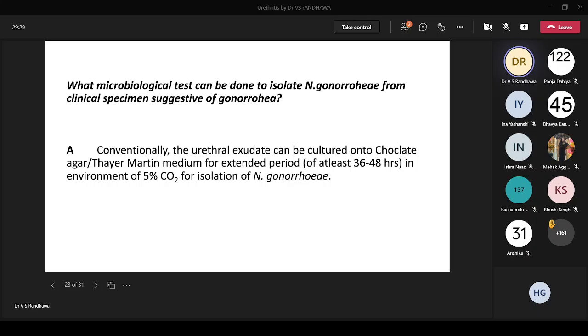Now another thing you should see, like we were discussing in the clinical case today, is why we were not able to isolate the Neisseria gonorrhoeae. I told you certain things. One, ideally we should have a chocolate agar or a Thayer-Martin media. Then you have to do an extended incubation, at least 36 to 48 hours, because the colony will take that much time. If you do a reading at 24 hours, you'll give a false negative result. And if you're not providing 5% CO2 for isolation, your result is going to be negative. Unless you provide these conditions, you'll get a false negative result from the culture.